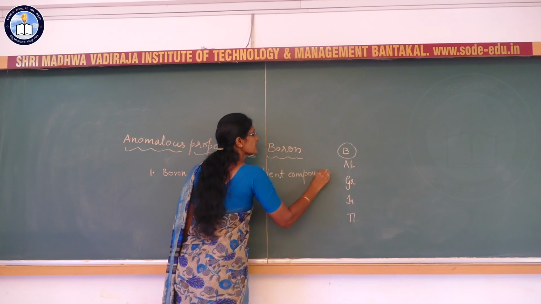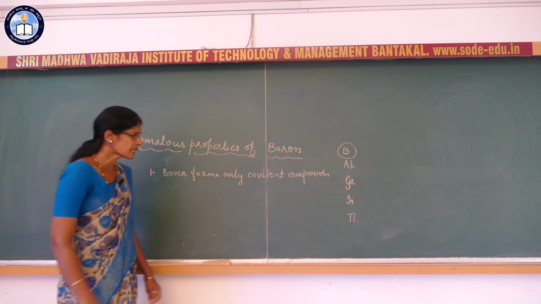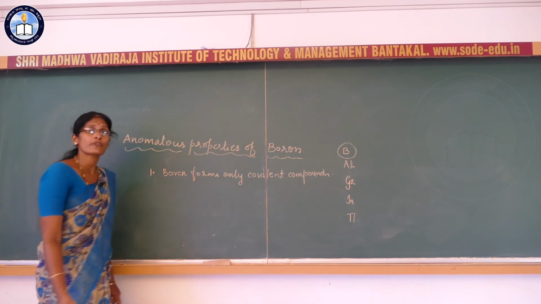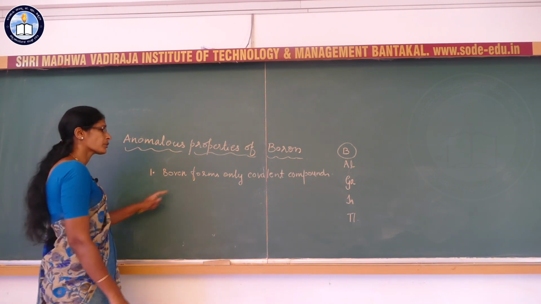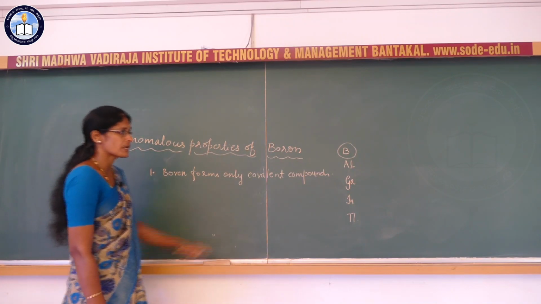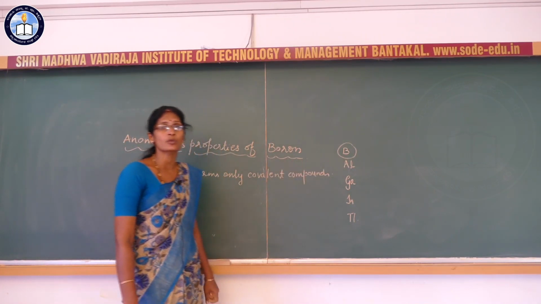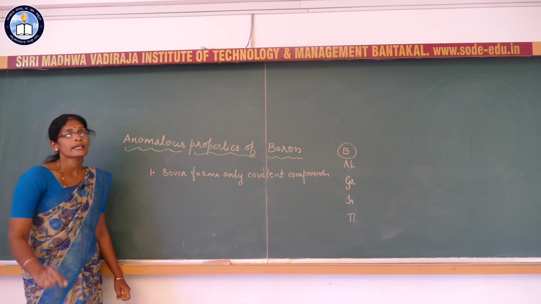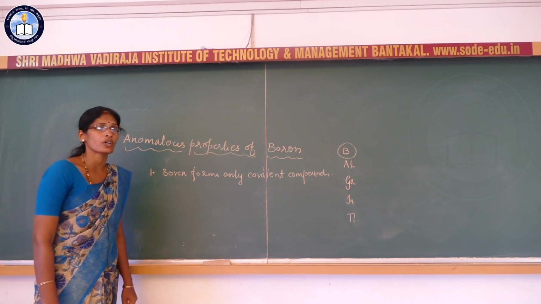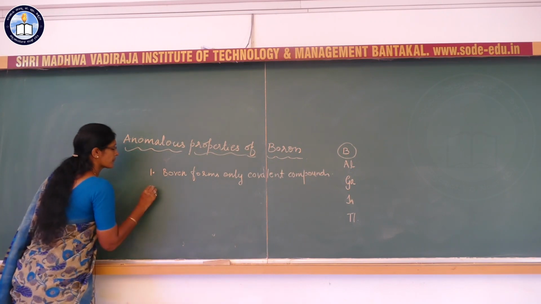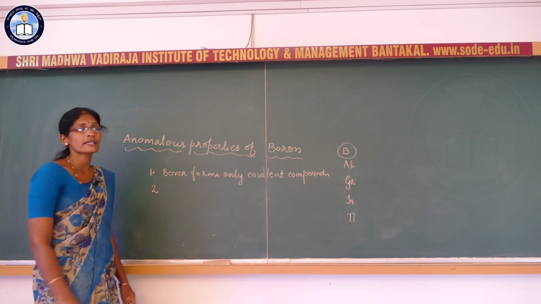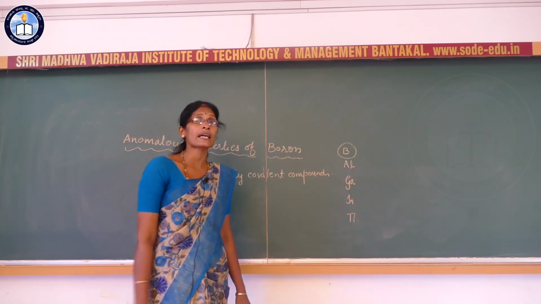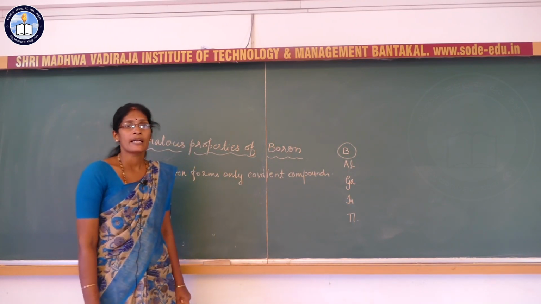But the rest of the elements of the 13th group, along with covalent compounds, are also involved in the formation of ionic compounds. Now, the second important anomalous property of boron is in the trihalides of the 13th group elements.